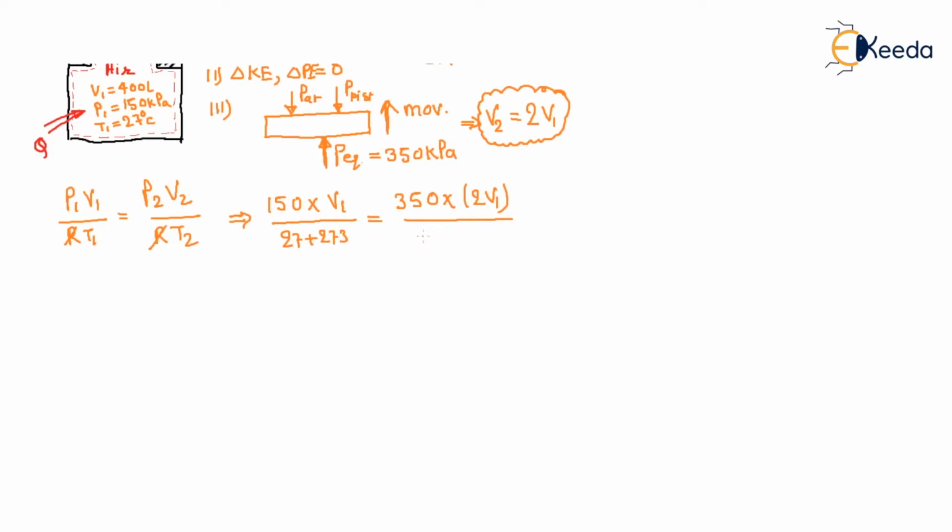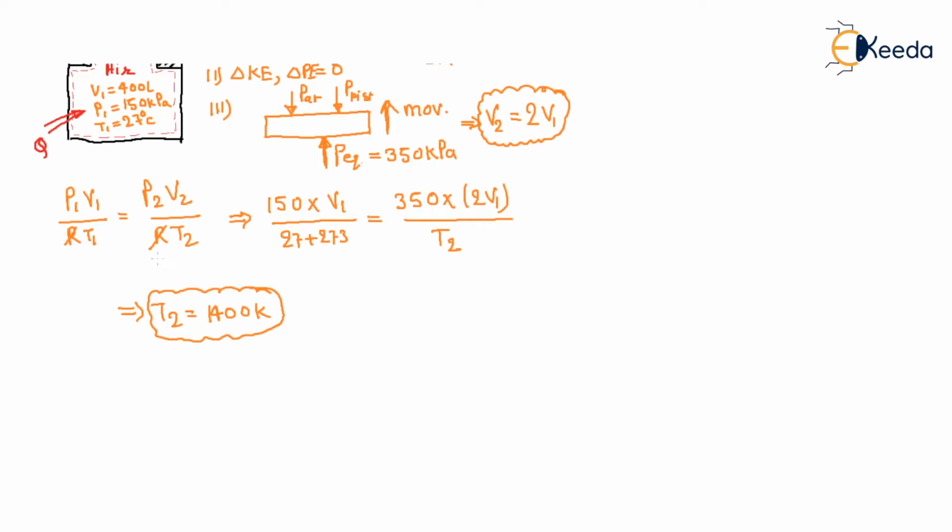What is the temperature at that point? We have to find it. The temperature at which the pressure inside the system reaches 350 kilopascal is 1400 Kelvin. Mind it, the temperature is in Kelvin.